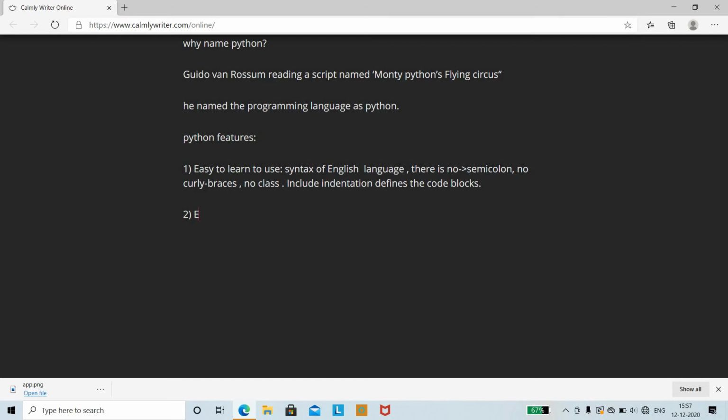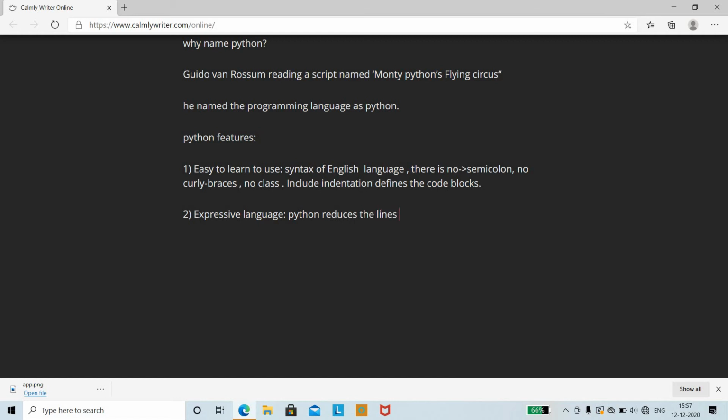Next we shall see the second feature of Python, which is that it is an expressive language. The main feature that made Python easier is that you can express the language, meaning you can write a Python program within a few lines of code. Therefore Python reduces the lines of code.